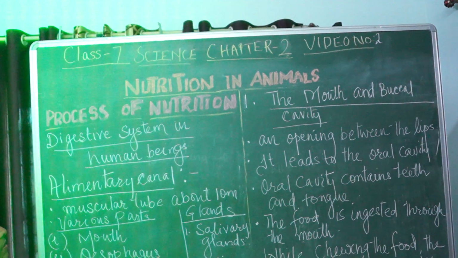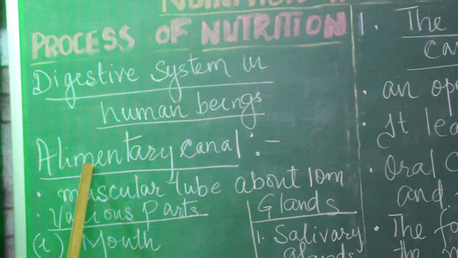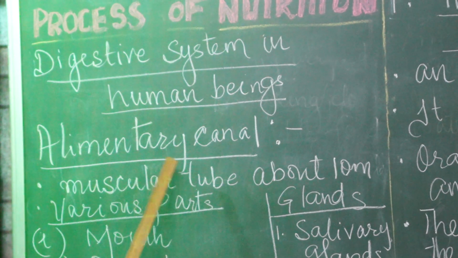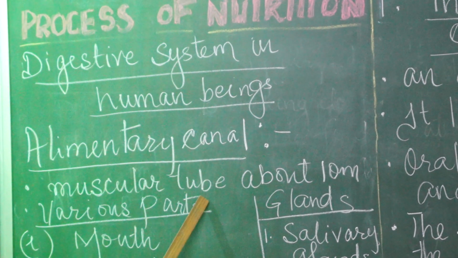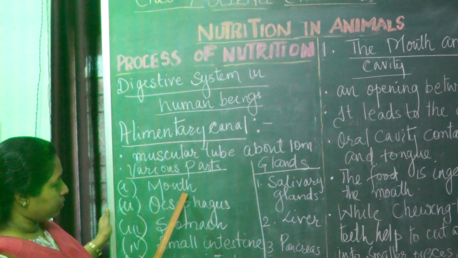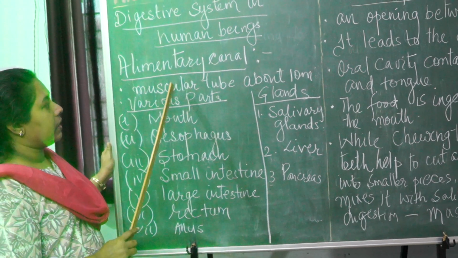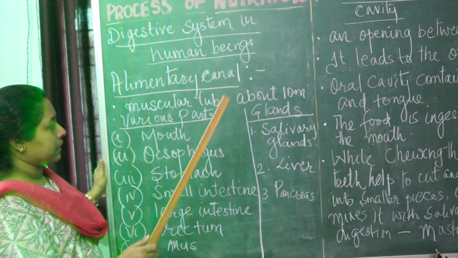The digestive system in human beings consists of an alimentary canal and some associated glands. So what is the alimentary canal? Alimentary canal is a muscular tube that starts from the mouth and ends at the anus. This is a muscular tube and it is about 10 meters long.